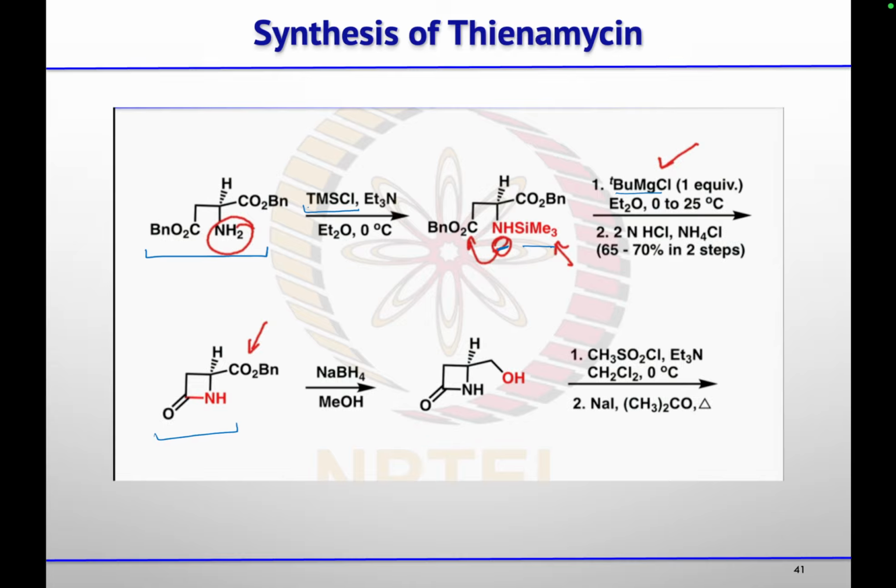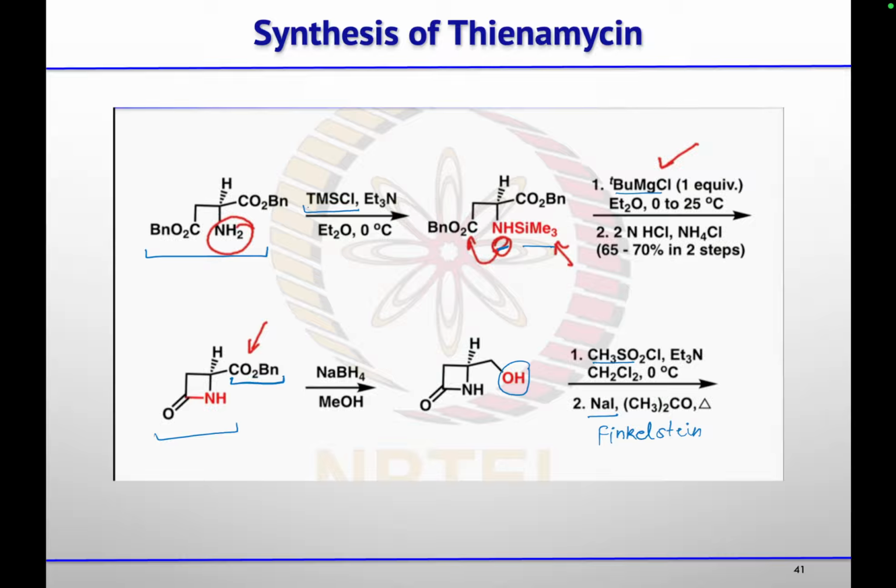Then your ester was reduced using NaBH4 and methanol to get this alcohol, which they converted into mesylate, followed by treatment with sodium iodide. So Finkelstein reaction they did, and they will get this iodo compound here.